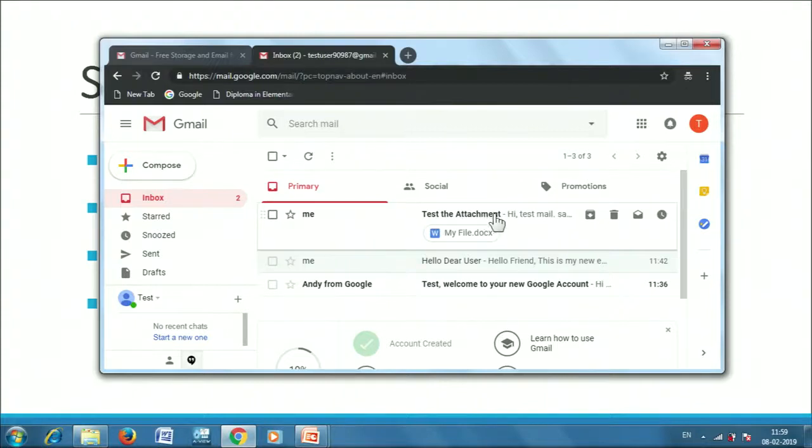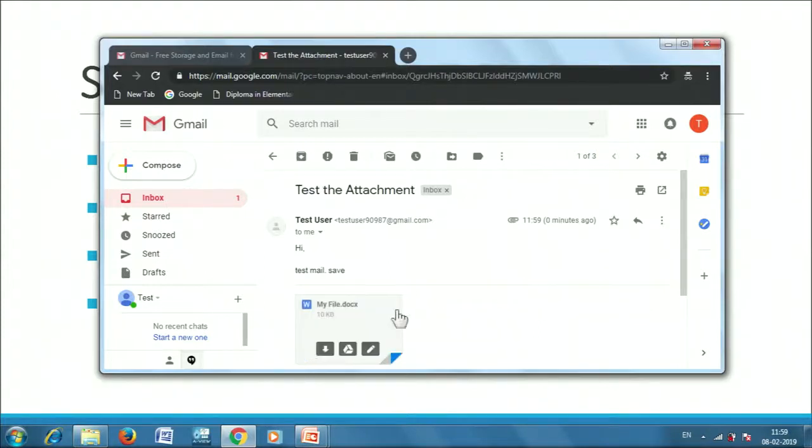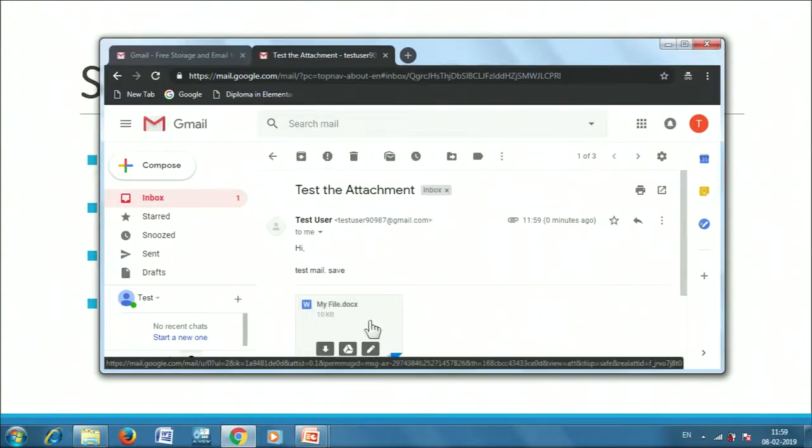So we have received this email that says test the attachment, and when we open it, we see that myfile.docs is attached here. Here I would like to mention that you should be really aware of opening attachments on the internet. If you have received an email from somebody you don't know, and this email looks suspicious, you should never ever open an attachment, because in this digital world we have seen that so many crimes are done over the internet, and it is not always safe to open these attachments.